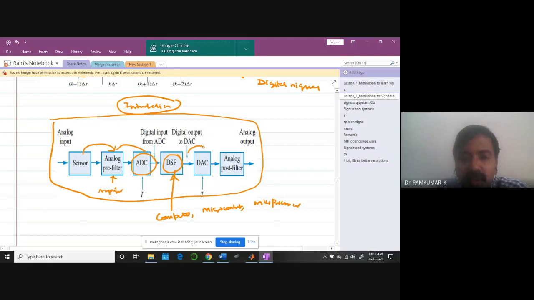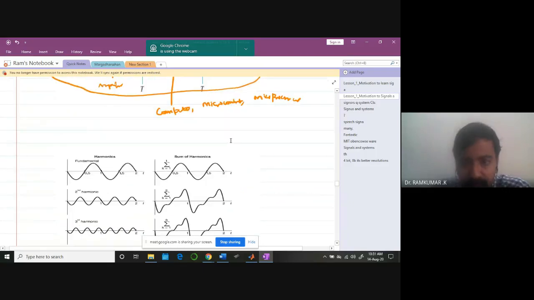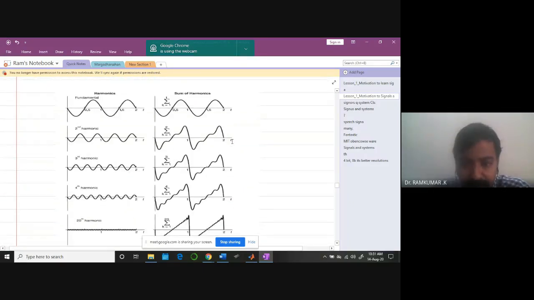Okay, and then you are giving it to the DAC again and again. You'll be doing analog output. So we are bothered about this ADC, how we are going to sample the signal, how I'm going to quantize the signal. All these are quite important. Okay, with this background, let us now move ahead.